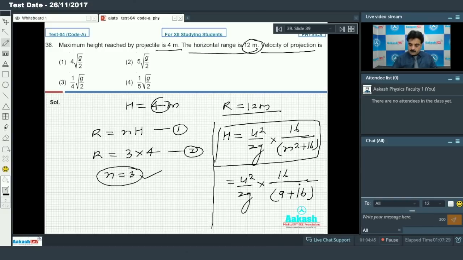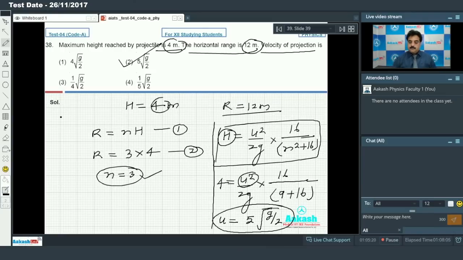When you solve this, keep in mind h is given as 4 meters, so you write here 4. You can see I need the value of u. By solving this expression, we get velocity is 5 root g by 2. My option number 2 is correct.